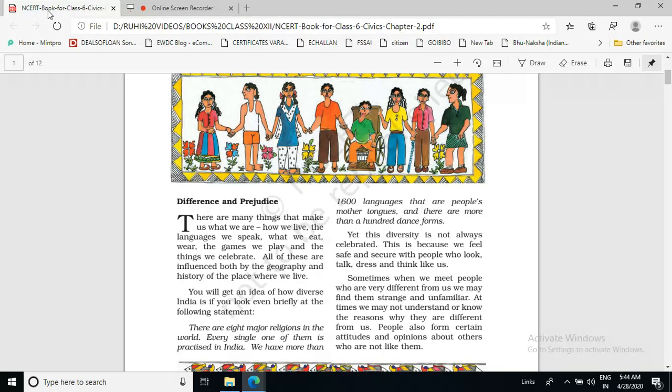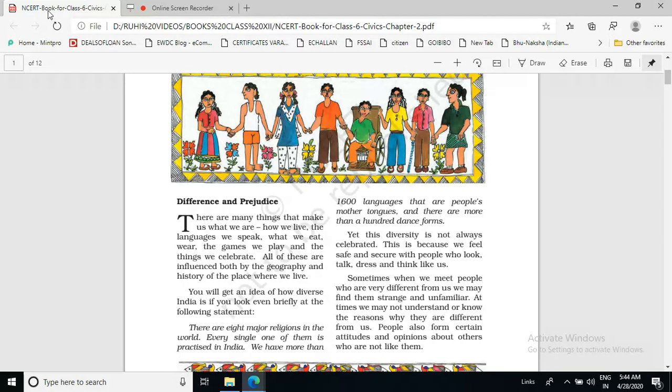The food we eat, the clothes we wear, the games we play, the festivals we celebrate, all these things are influenced by the geography and history of the place where we live.